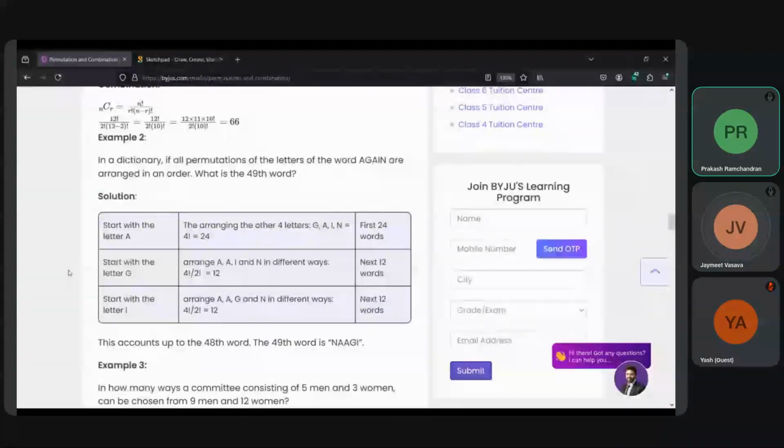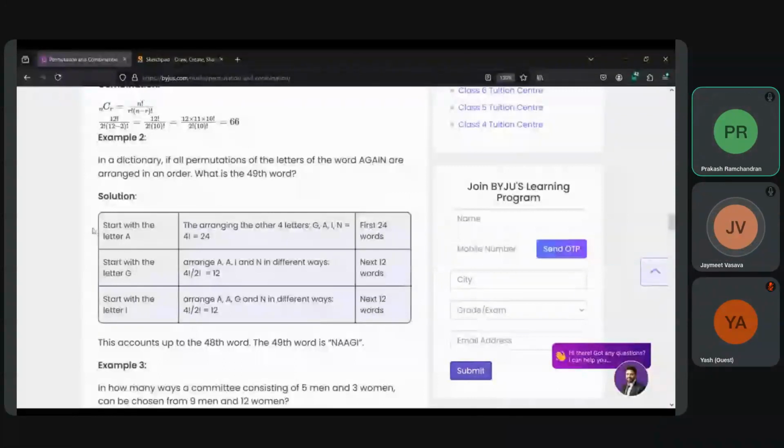Yes. So for a 5-letter word, there are 120 possible if we assume that everything is possible, because all orders are possible. A1 and AA are ordered, so all 120 are possible. So out of 120 possible, what is the 49th if you are going by order? So how many will A have? Each of them is going to have 24, because if each one has 24, then 5 of them will have 120, correct?